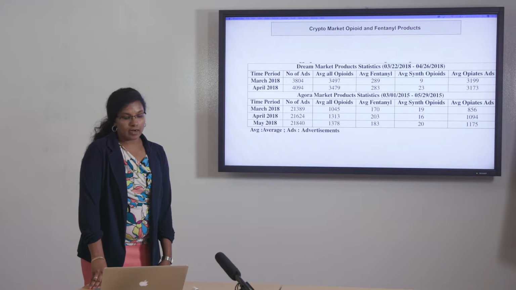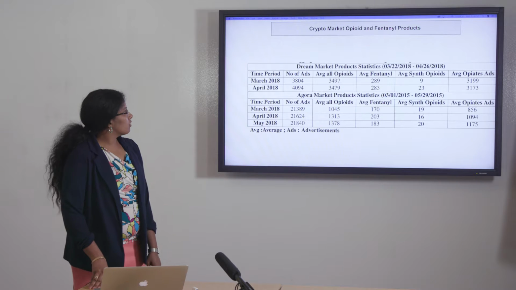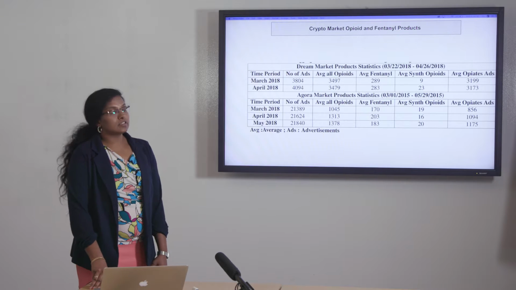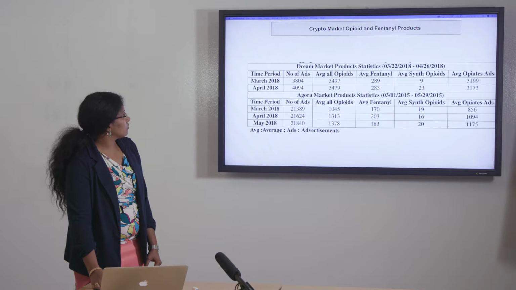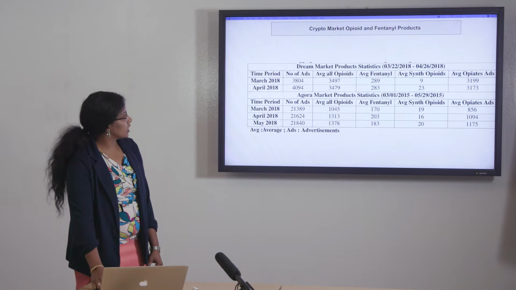This is a crypto market opioid and fentanyl daily number of ads per marketplace per month. So this is the number of ads for March 2018 when you see DREAM market product statistics. The reason we collected these statistics is we want to observe the correlation between the collected data in DREAM marketplaces to the overdose responses during the same time period or after that. As you observe here, the number of average synthetic opioids are flooding the market. When you see from March and April, there are more than like 15 new synthetic opioid products in April 2018 for DREAM.